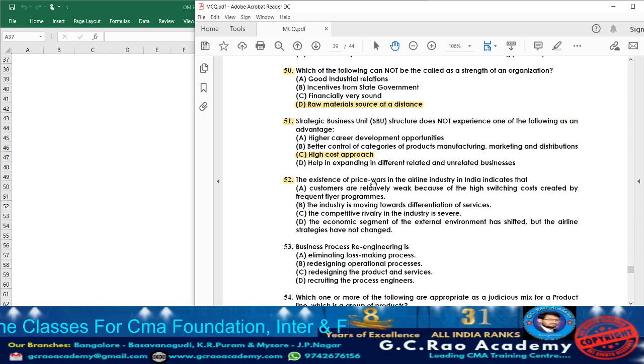What they are telling: the existence of price wars in the airline industry in India indicates that... whatever the price wars available in the airline industry, what kind of rivalry can we consider? We can consider it as competitive. That is due to severe competition existing in India, due to which price wars are going to occur in the airline industry. So accordingly, what will be the answer?